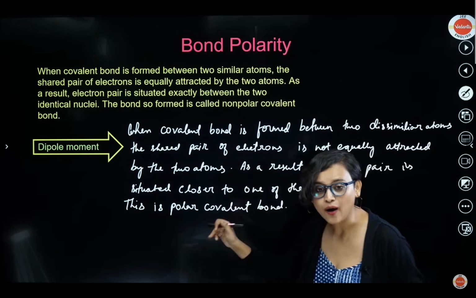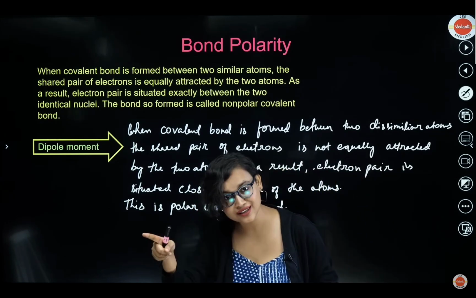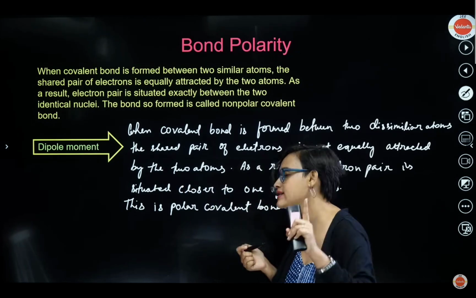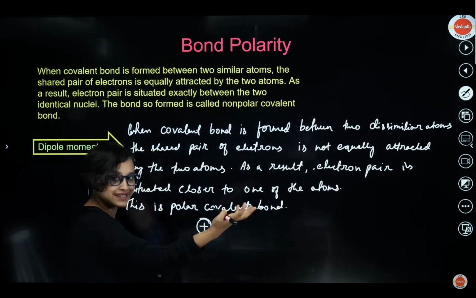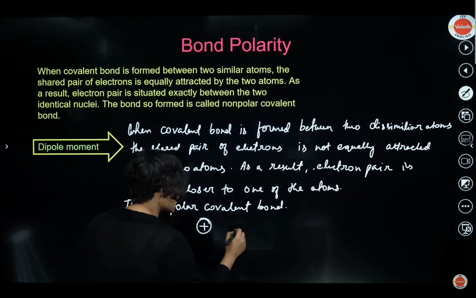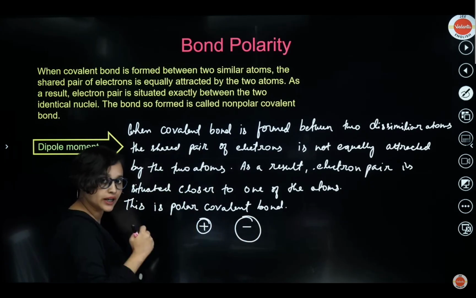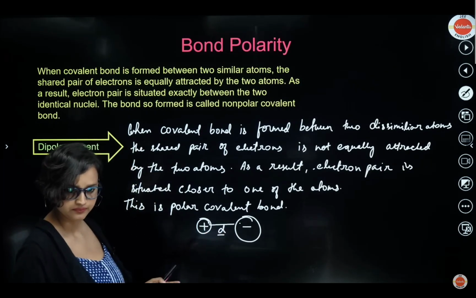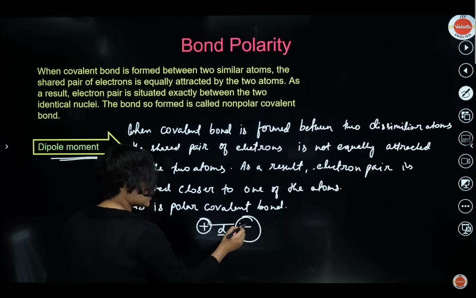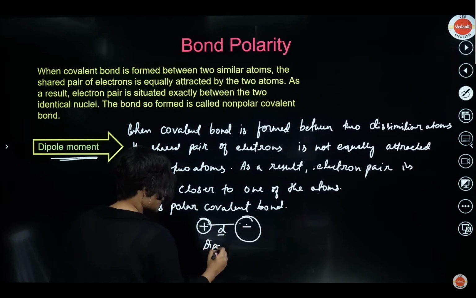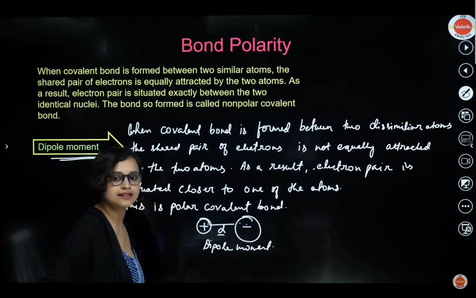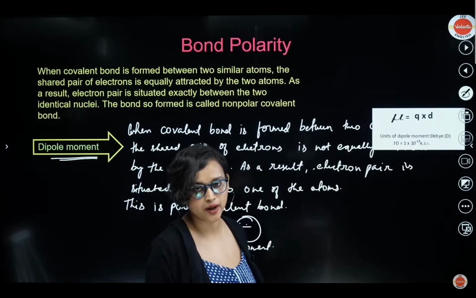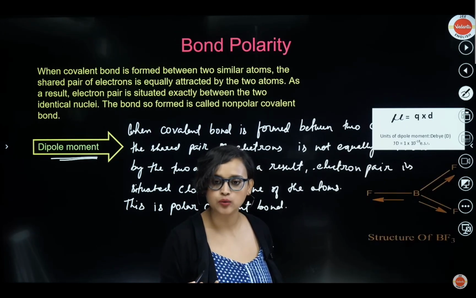Okay. So now understand this. Now what happened? I snatched the remote from my brother towards me, right? Basically there are two charges. Imagine this: when I snatched the remote, let's consider the remote to be an electron. What happened to me? I became negatively charged. And because I snatched away the remote, my brother was positive. So equal and opposite charges separated by a distance, what do you call it? Dipole moment. Equal and opposite charge separated by a distance is called dipole moment. Am I right, everybody? Now here comes this: mu is equal to q into d. This is how you calculate dipole moment. And the unit of dipole moment, as you all know, is Debye.